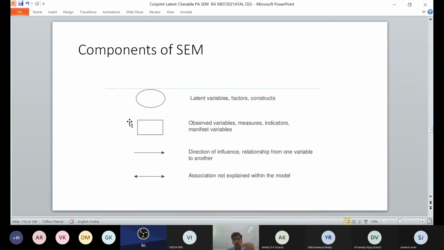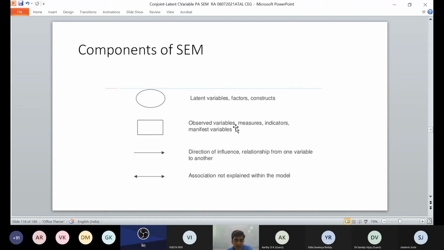Before going into more detail, I just wanted to show you the components of structural equation modeling. Please note this down, because while doing the case study in today's talk, you may require it. Latent variables, factors, or constructs are shown or drawn like this.